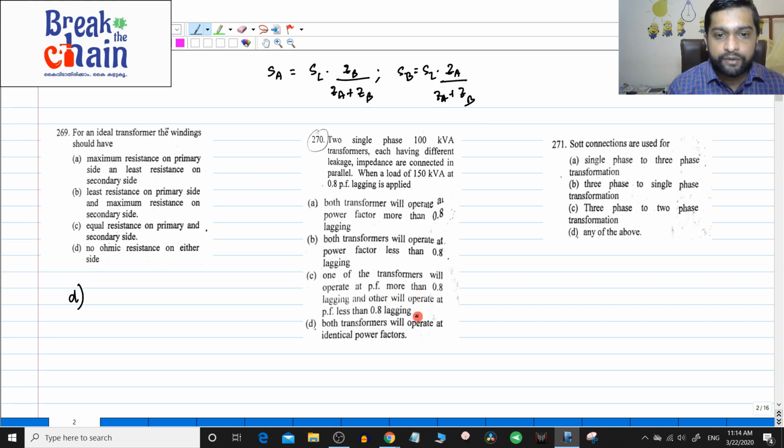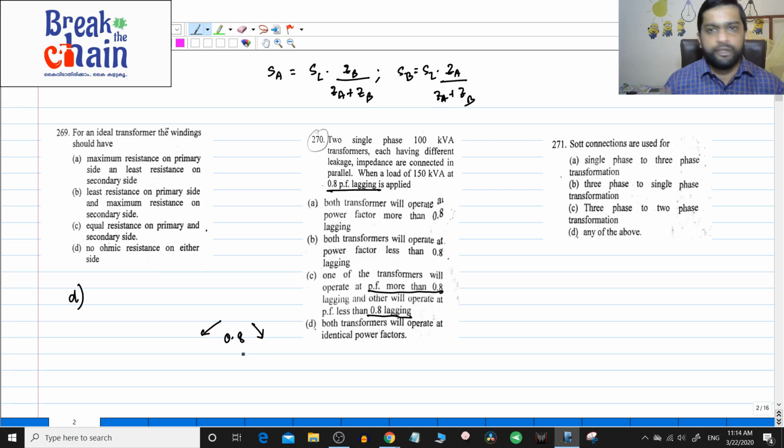So if you have done numericals of this type, both the transformers will be working in different areas, and in fact the load is 0.8 power factor lagging, right. So the correct answer here will be, one of the transformers will operate at a power factor more than 0.8 and another will be operating at a power factor of less than 0.8. So one transformer will be in this region and the other transformer will be in this region.